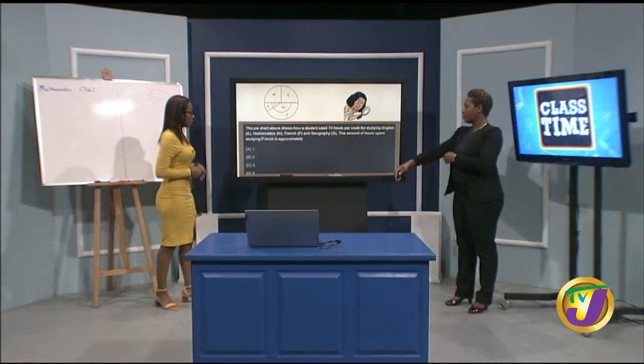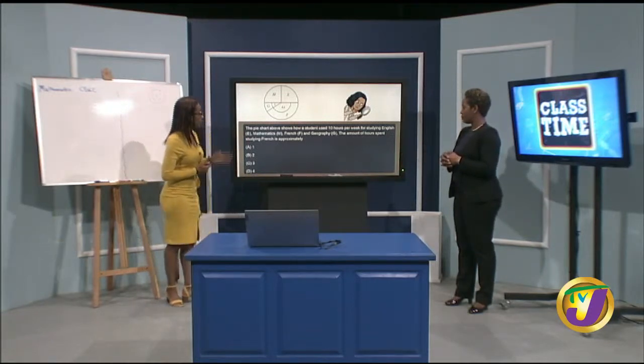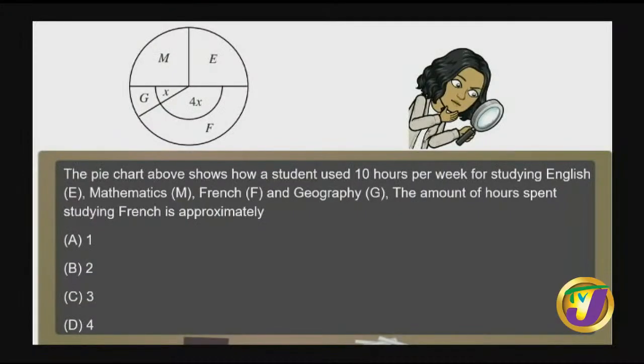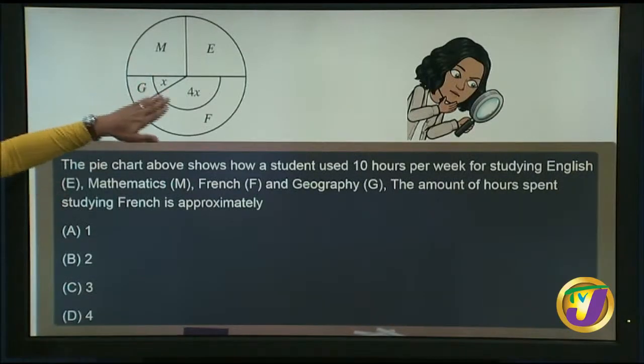And we're going to look at a simpler one here. The pie chart above shows how a student used 10 hours per week for studying English, math, French, and geography. The amount of hours spent studying French is approximately, so we know that all 4 subjects take 10 hours. We can look at our pie chart here and say, all right, math plus English is 5 hours, half of the time. Great. So we know that math and English is 5 hours. So in looking now at geography and French, we would have 5 hours left for those 2.